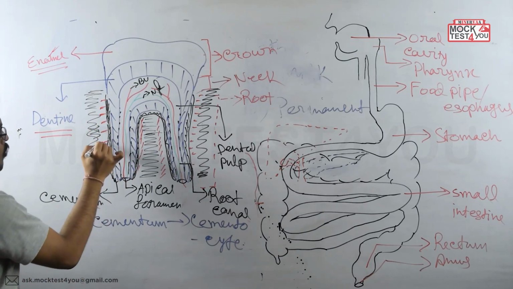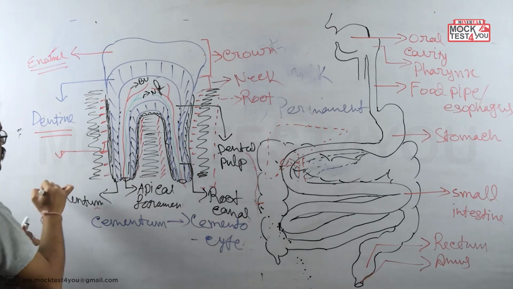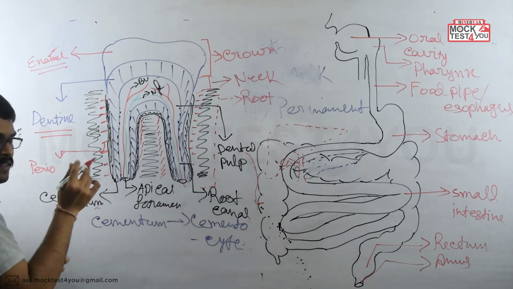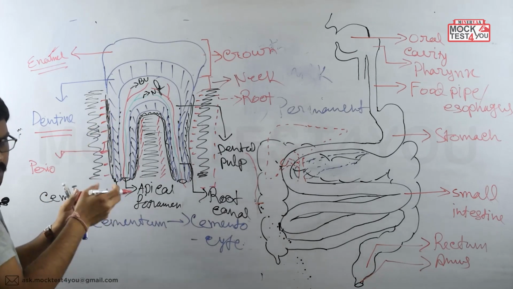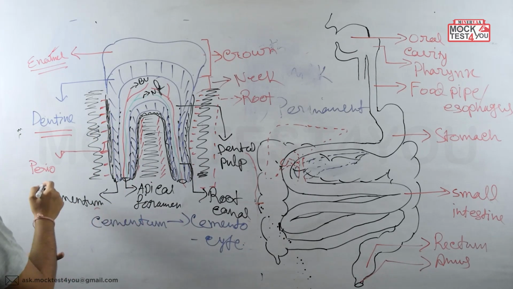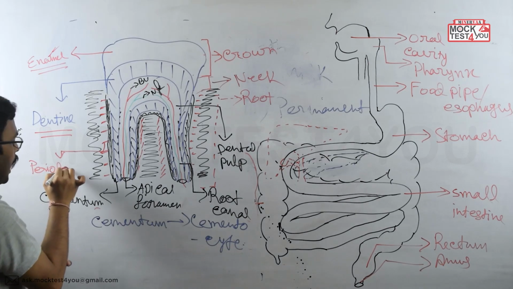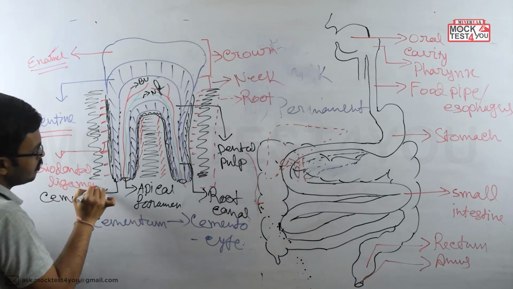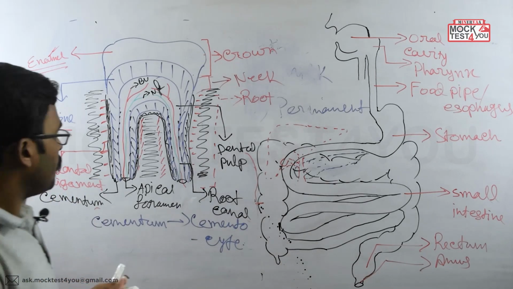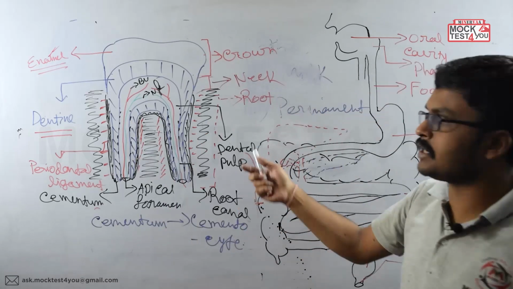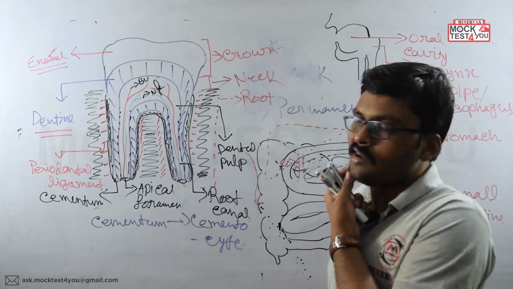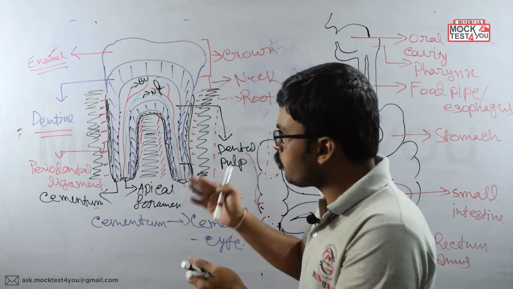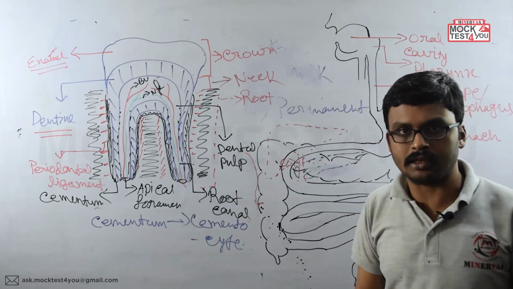So what is the name for these ligaments? These ligaments are known as the periodontal ligament, meaning at the periphery of the dental structure, the teeth. So it should be called the periodontal ligament. By this ligament only, the tooth is connected to the jaw region, okay, clear? And along with this is the whole structure of our teeth, okay, clear?